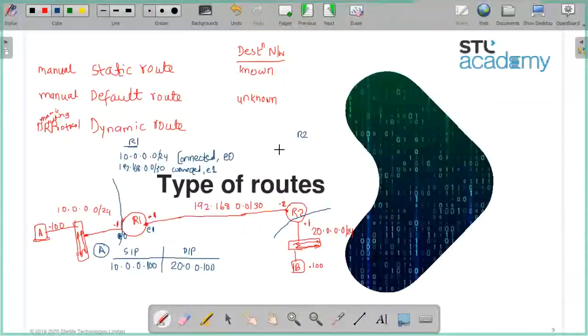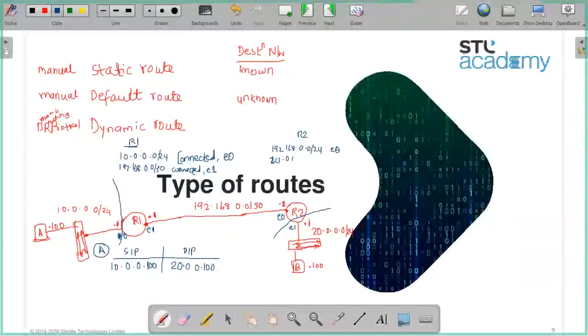So is R2's. I am writing in short. Let's say this is also E0 and E1. 192.168.0.0/30. It's not in the order of your interface, okay? As soon as you bring that interface up, it will populate. And the other is the 20 network, right?